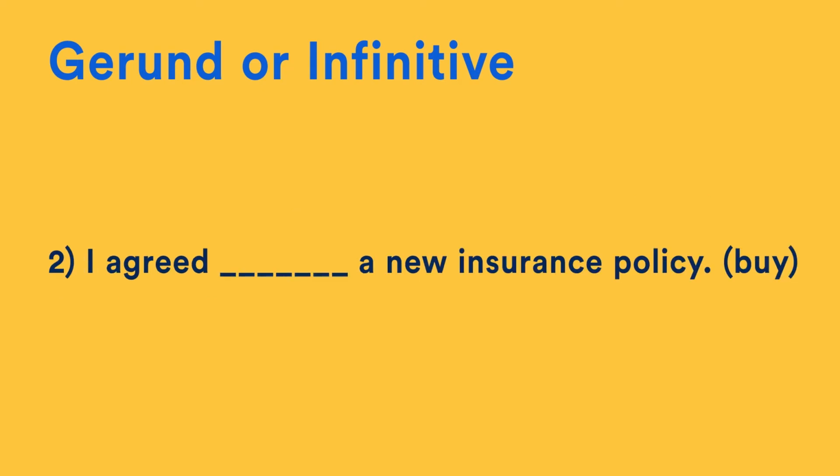Number 2. I agreed a new insurance policy, and the verb we're going to use is buy. The correct answer is, I agreed to buy a new insurance policy. When you agree something, you agree to do something.